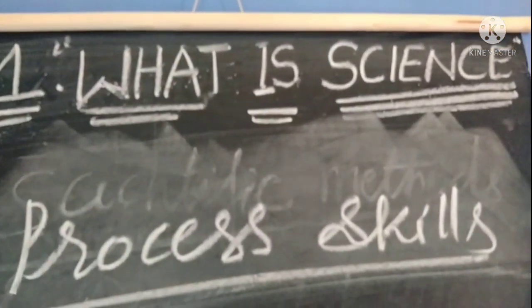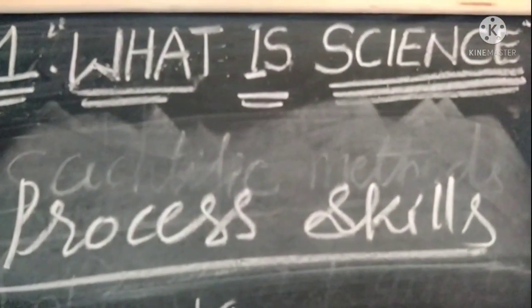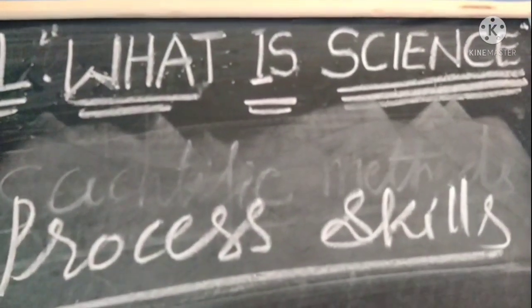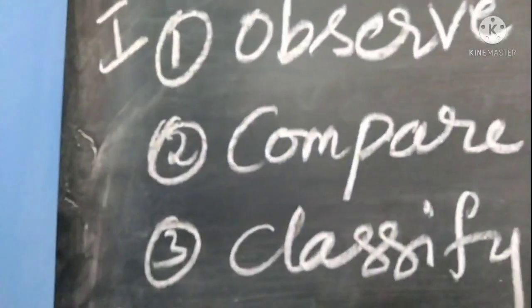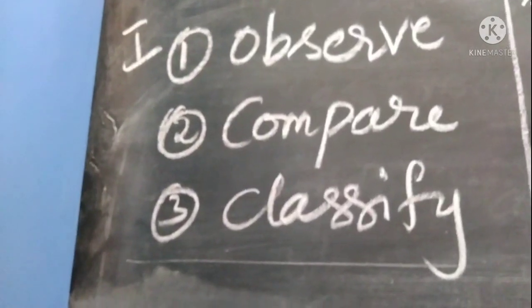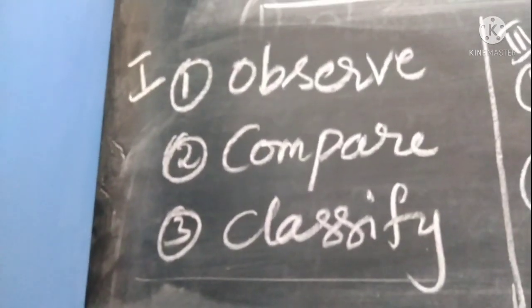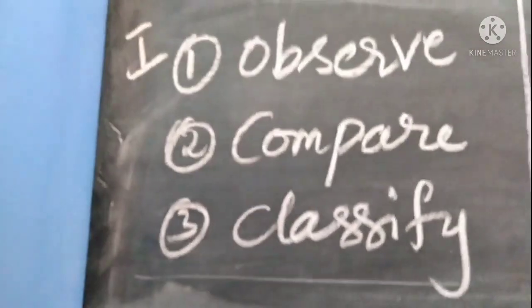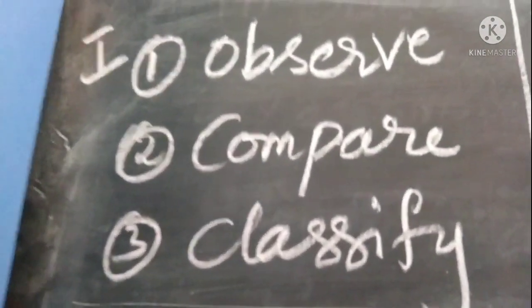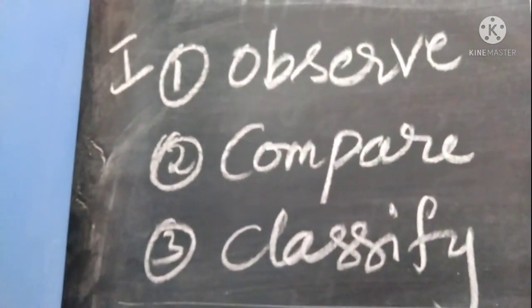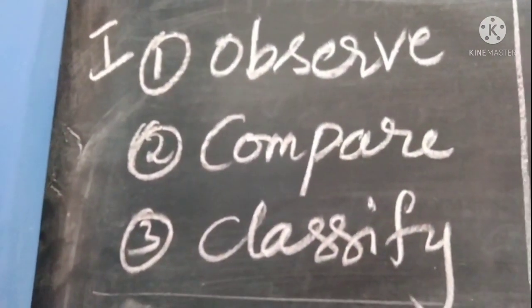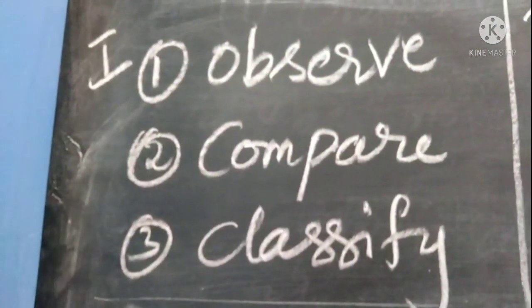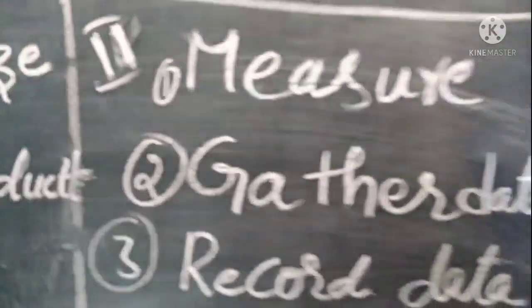Children, we told that depending on the experiment, we use different process skills. In our textbook, they have given this with the heading Saket. Just now we discussed that by taking the example of a chalk piece. The three important process skills involved are observe, compare and classify. Already we have done that. Next we have one more heading, Charita.